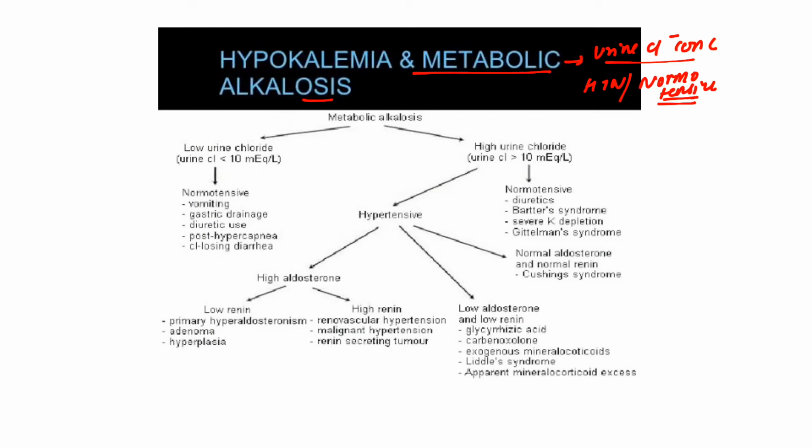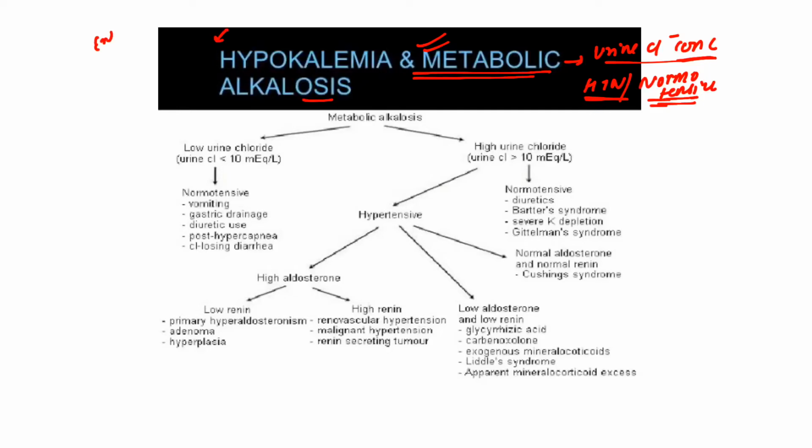Now, causes of metabolic alkalosis have been divided on the basis of urine chloride concentration and whether the patient is hypertensive or has normal BP. On the basis of that, metabolic alkalosis has been classified. But before we proceed to understand the classification, let's understand a simple concept.